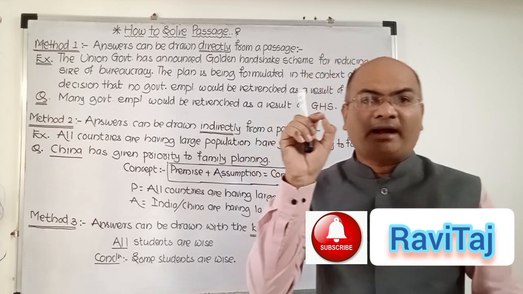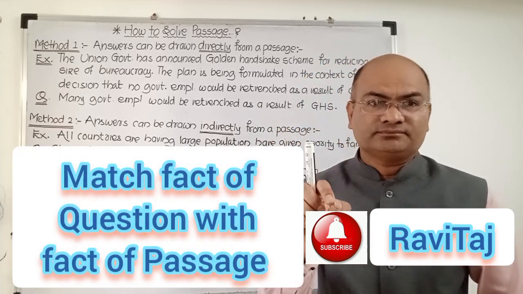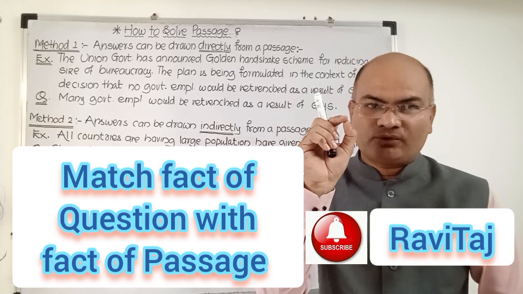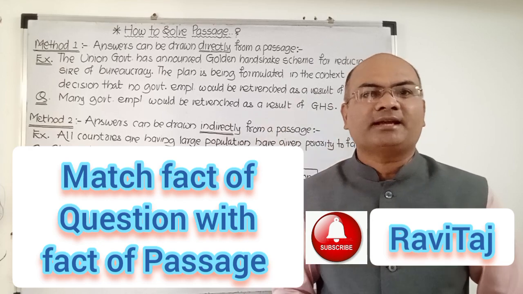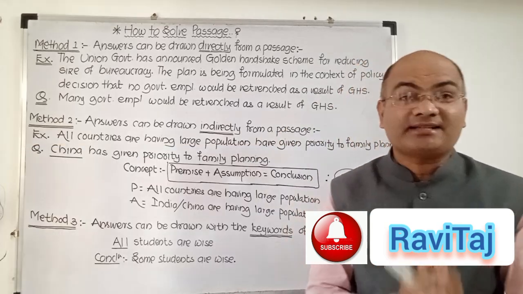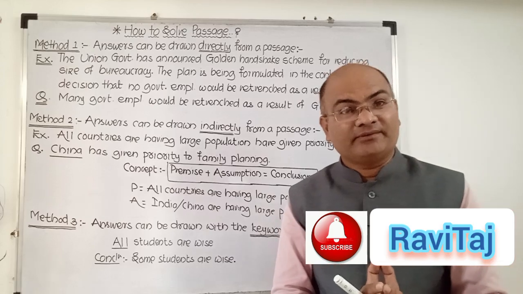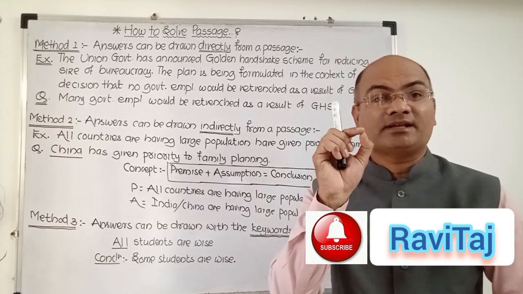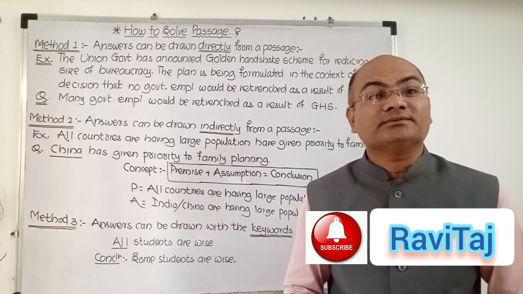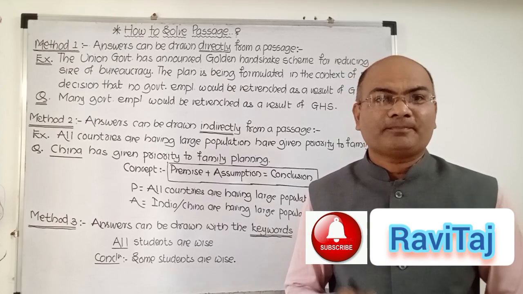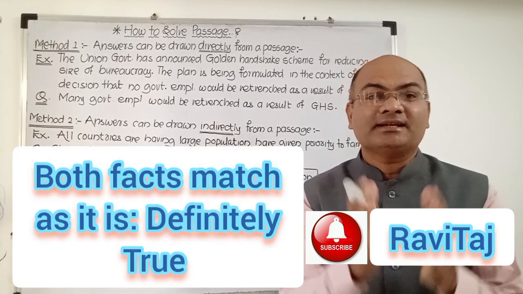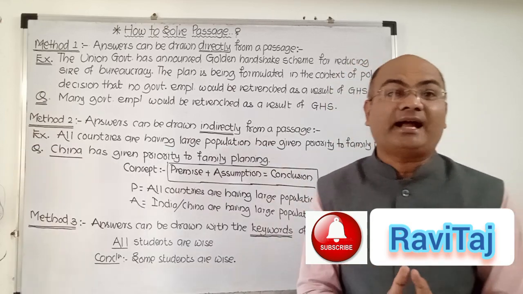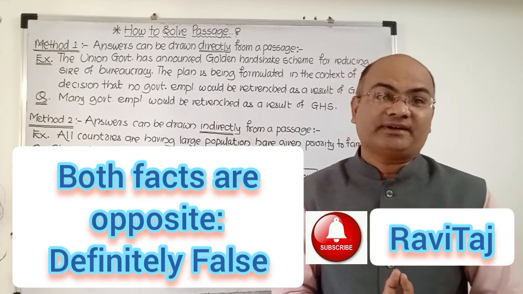We are matching the fact of the question with the fact of the passage. Listen very carefully. We are matching the fact of the question with respect to the fact of the passage, and if both facts are matched as it is, then we say the inference is definitely true. And if both facts are not matched as it is, then we say the inference is definitely false.